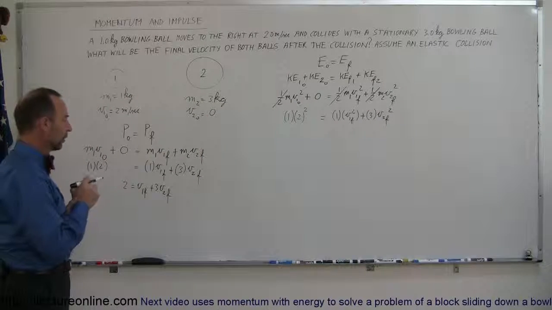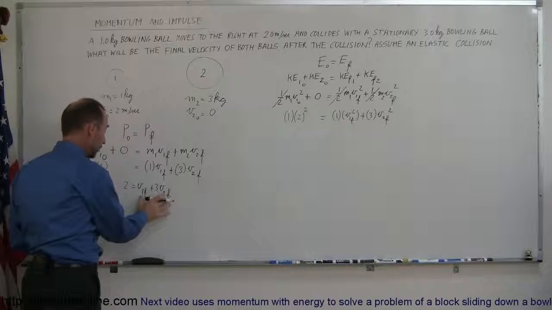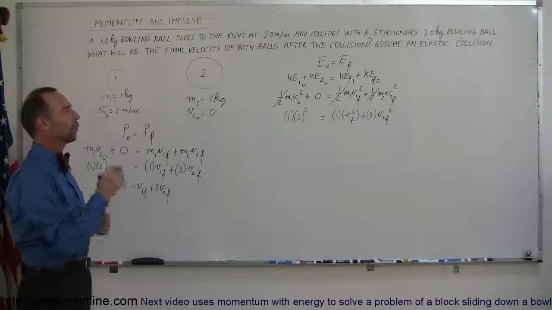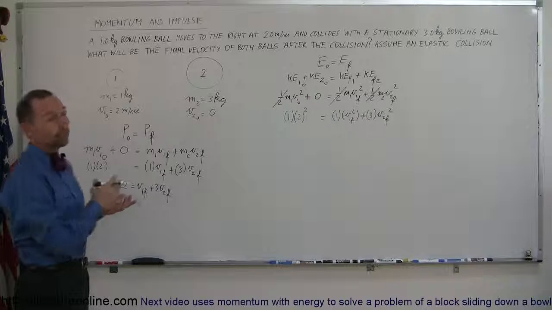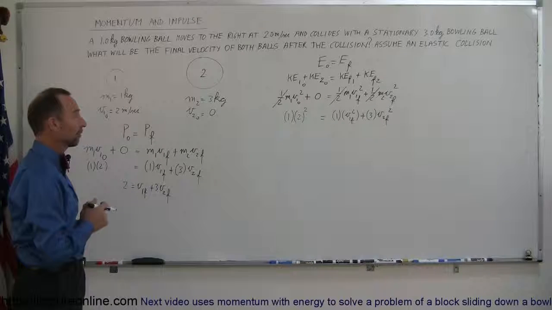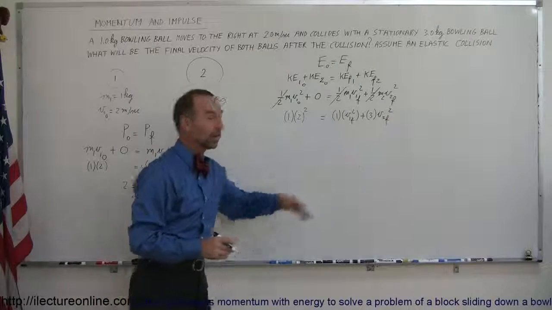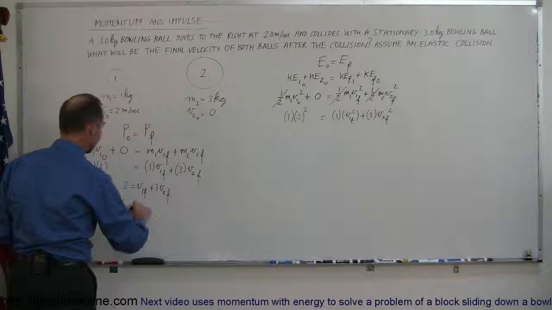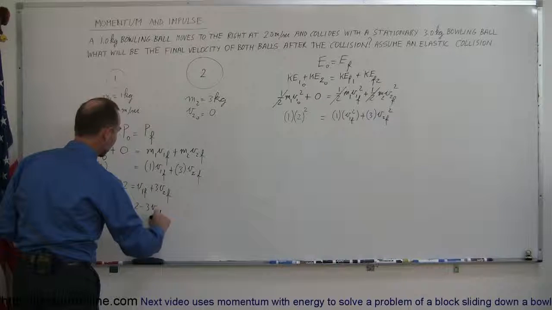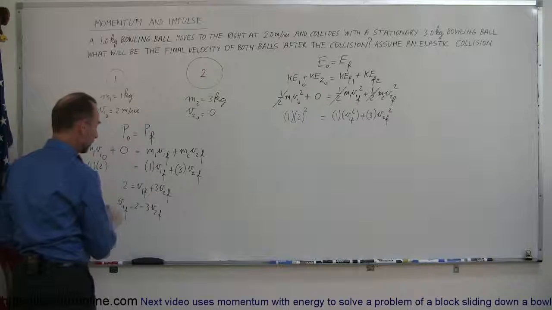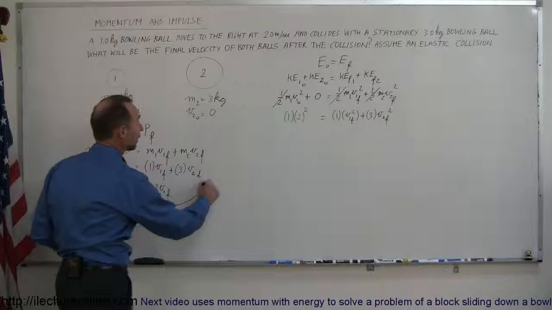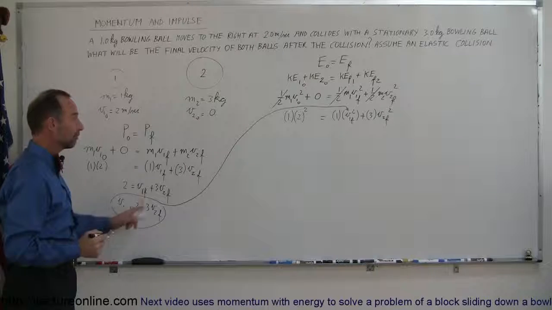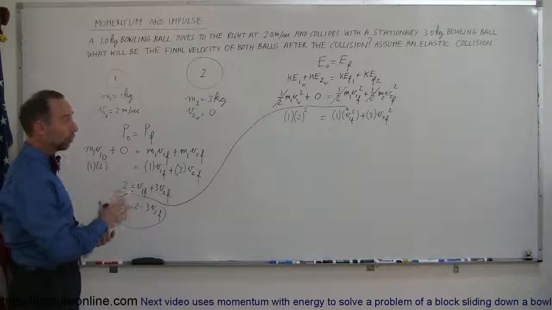What do we do next? Well, we have now two equations and two unknowns. We have V1 final, V2 final here. We have V1 final, V2 final there. So we have to somehow solve one equation for V1 final or V2 final, whichever you prefer. It's probably easier to solve this for V1 final and plug that into the second equation, eliminating one of our variables. So let's solve this equation for V1 final. So V1 final is equal to 2 minus 3 V2 final. By moving the 3 V2 final to the other side, it becomes negative. And then we'll take this and plug that into our equation over here, and replace V1 final by what V1 final is equal to in terms of V2 final.